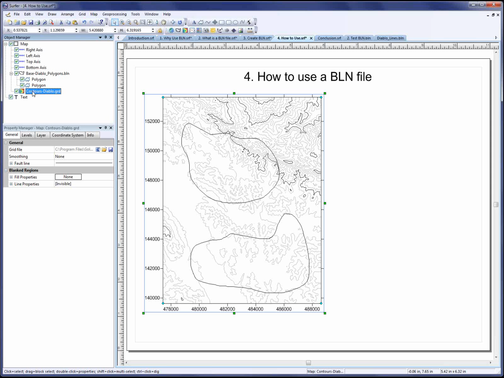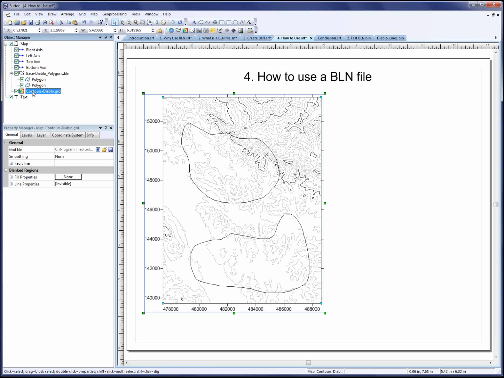The next pitfall is if the BLN file contains x and y coordinates that are not in the same range as the x and y coordinates of the grid file. For example, if the BLN file was in lat long coordinates and the grid file is in UTM coordinates, in this case the polygons in the BLN file aren't even near the grid nodes of the grid file, so either nothing will be blanked or the entire grid will be blanked.